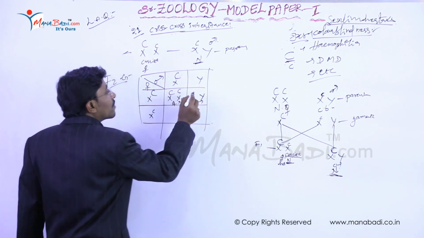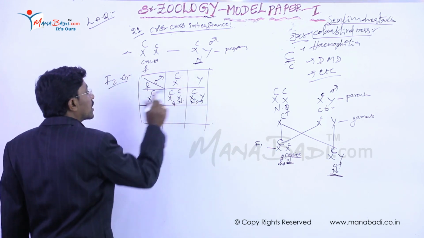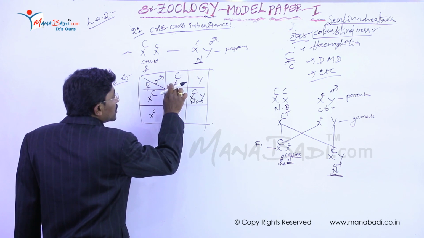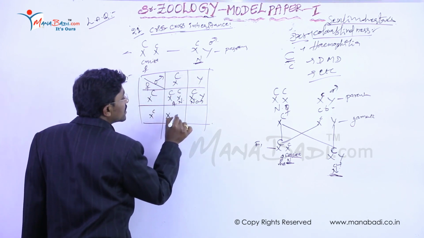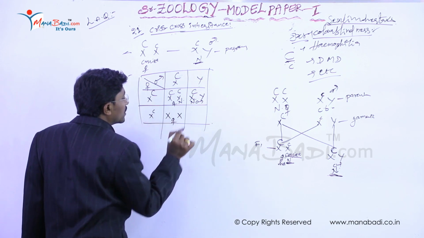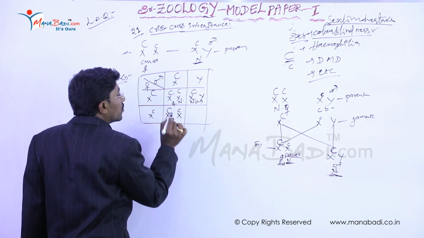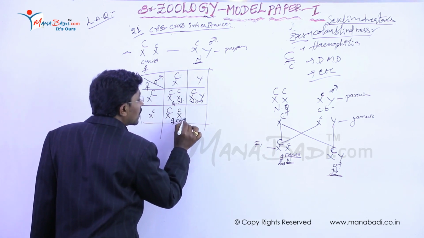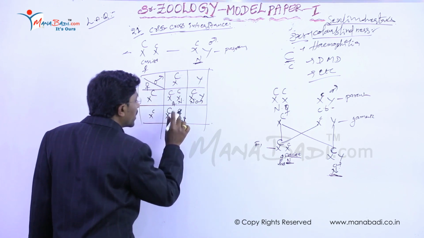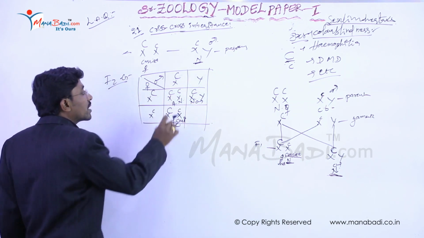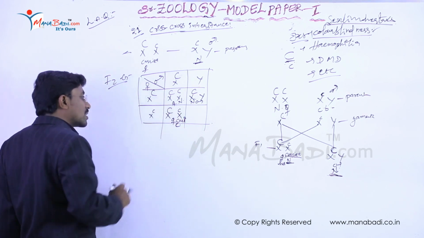This gene is capital, so it is also normal. And if this X chromosome sperm is fertilized to this ovum, it is XX, a female, with capital and small. Now it is also a carrier female, but color blindness does not appear in this organism.